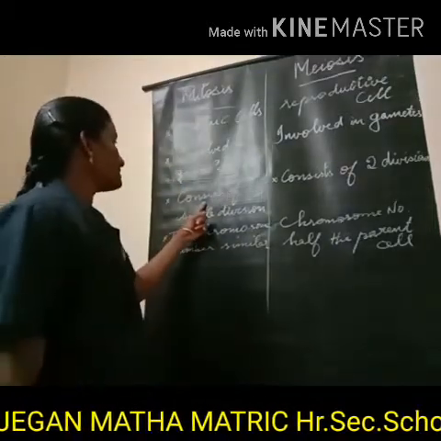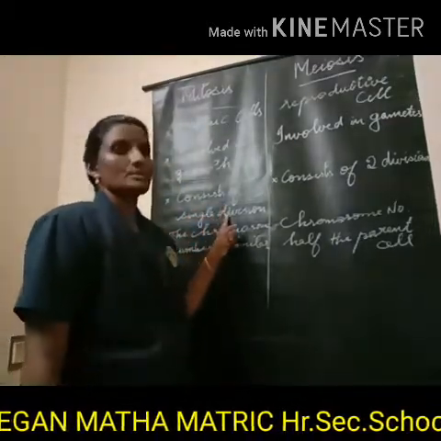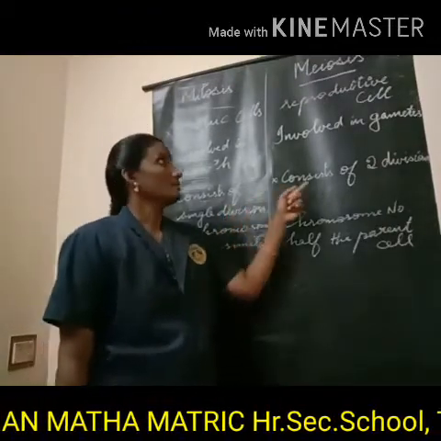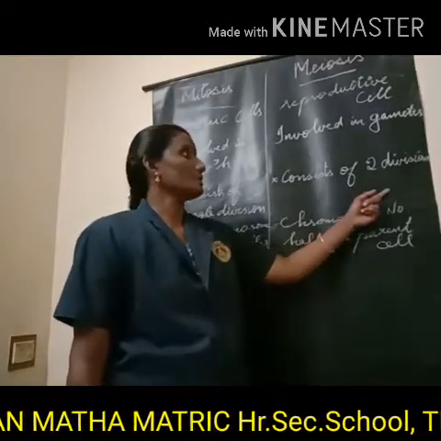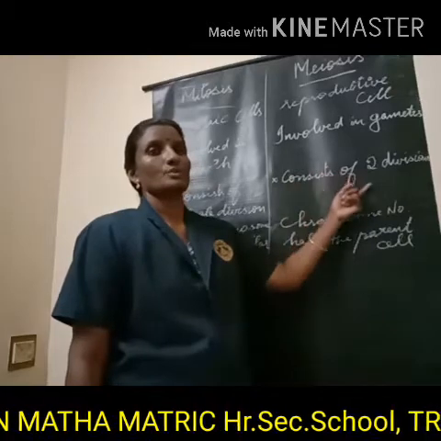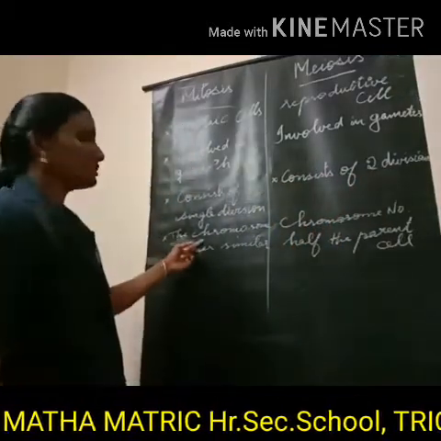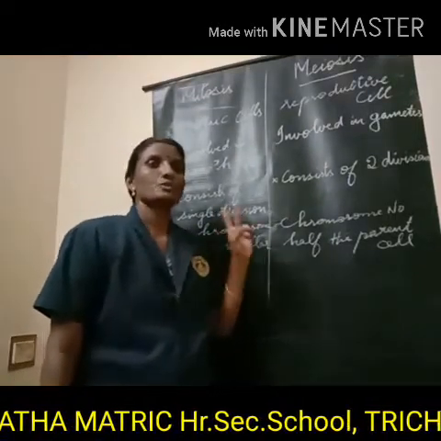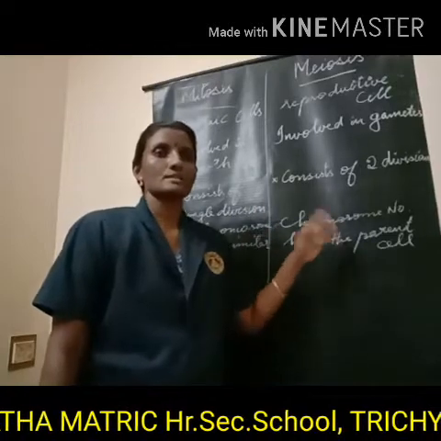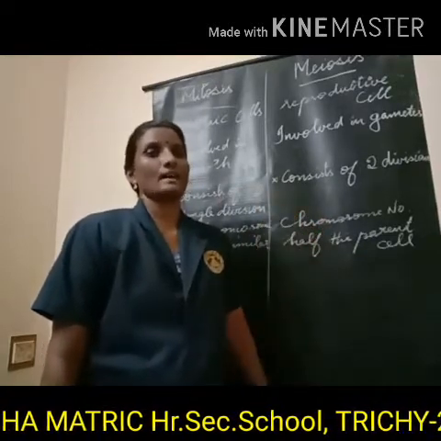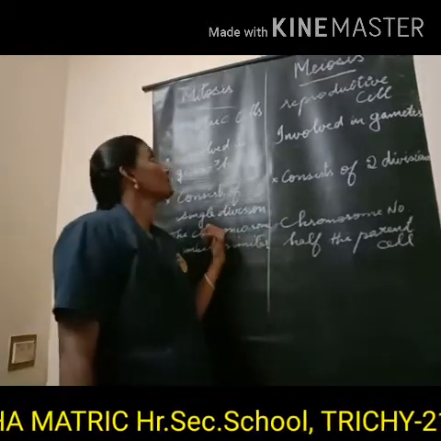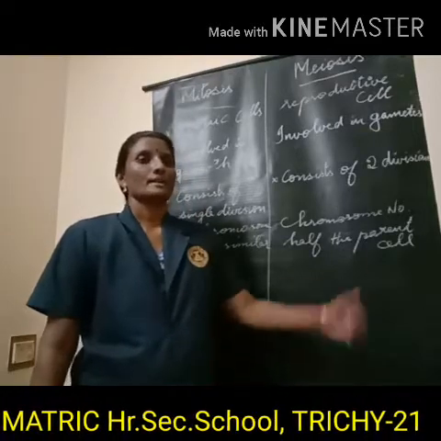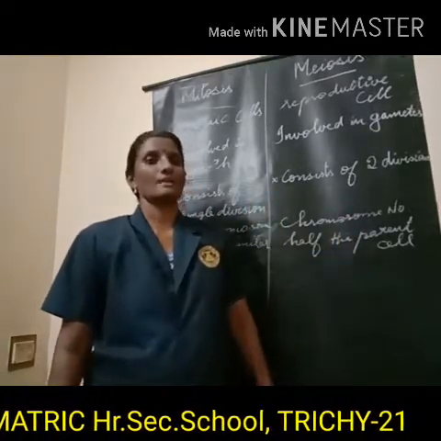Mitosis consists of a single division. Meiosis consists of two divisions. In mitosis, two diploid daughter cells are formed. In meiosis, four haploid daughter cells are formed.